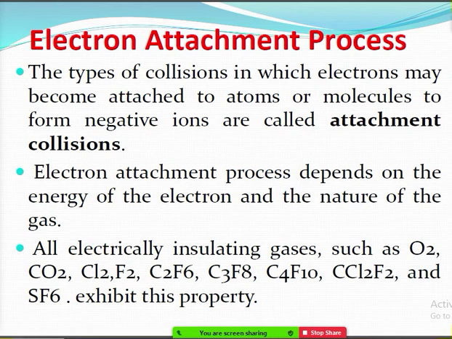In the electron attachment process, there are insulating gases like SF6. There are some examples shown here. They have some electron affinity, meaning they have some attraction towards electrons. Simply saying they have vacancy in the outermost orbits, so those gases will absorb electrons. Simply speaking, like a sponge, they will absorb electrons.